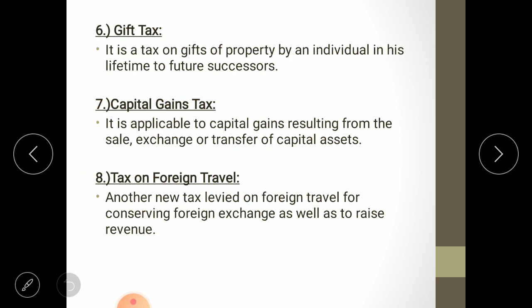Then capital gain tax. This capital gain tax you are learning in your income tax. It is applicable to capital gains resulting from the sale, exchange, or transfer of capital assets. What is a capital asset? Any asset which is immovable or having a long life. So, for example, you are having a building and you are selling it, so the excess amount you are earning is known as your profit.